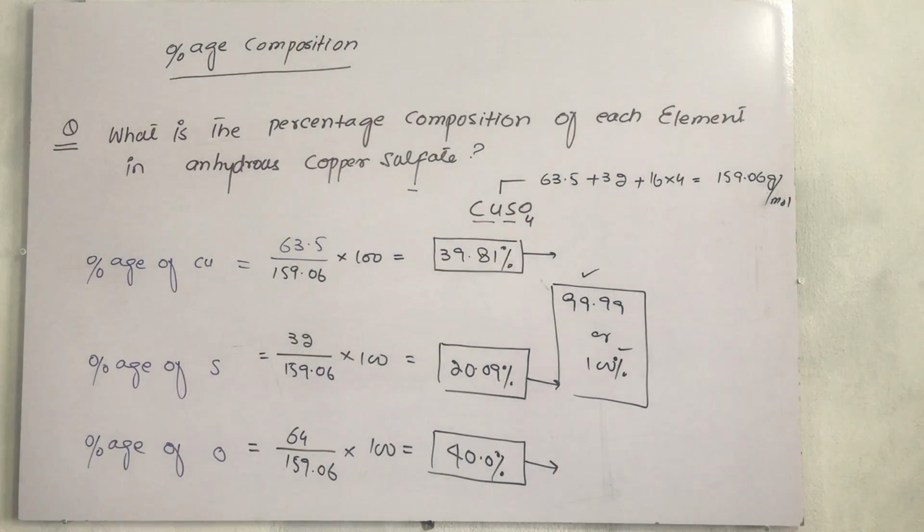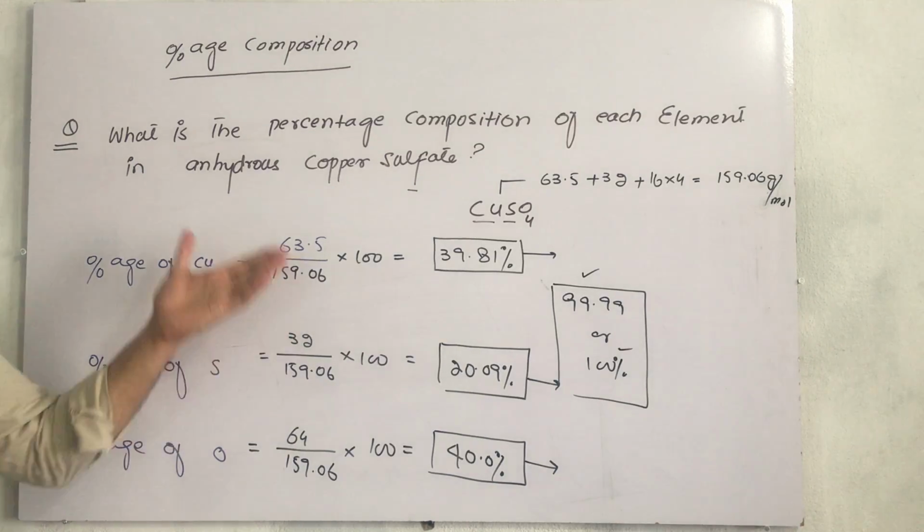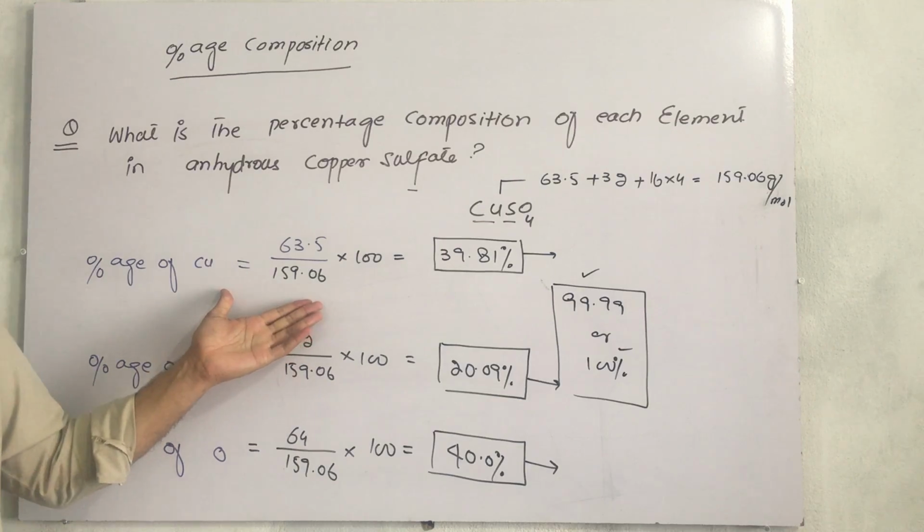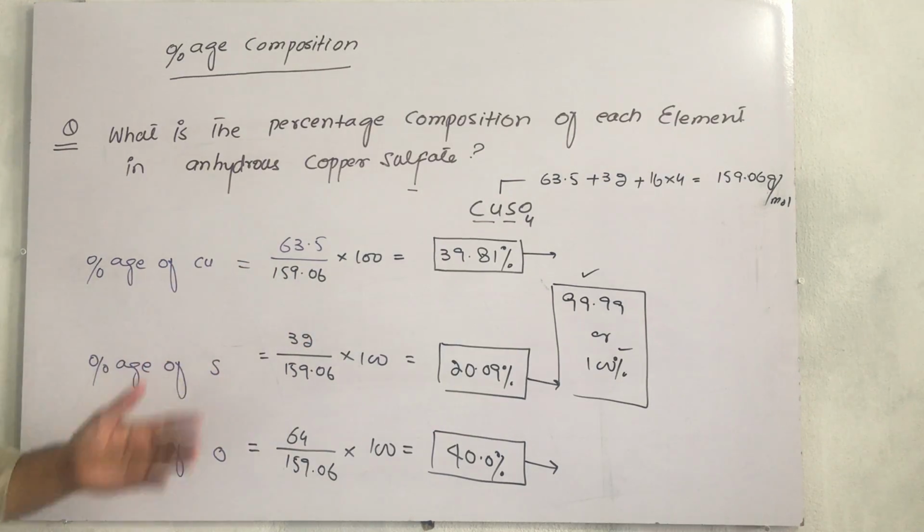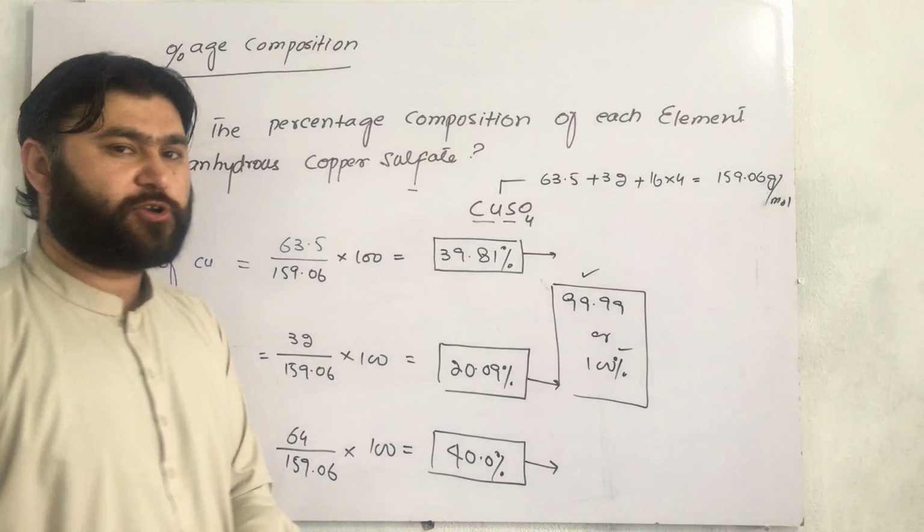So every compound has its own percentage of each element present in it. This is the formula, this is the method. You will take out the percentage of every element. So this is a very small topic, and I hope you